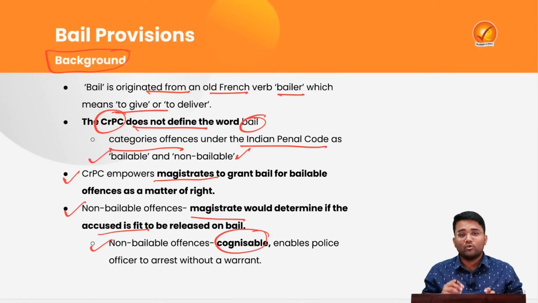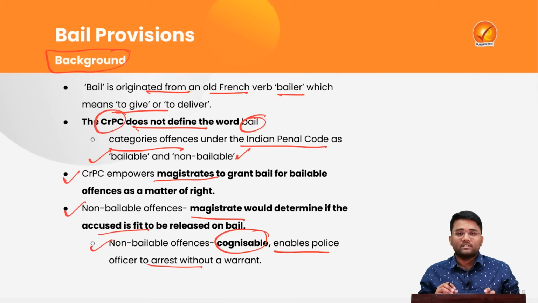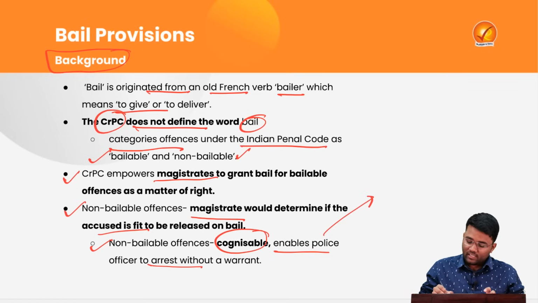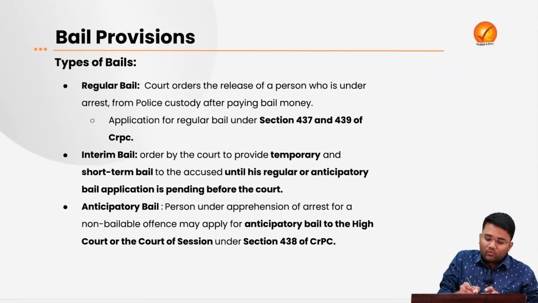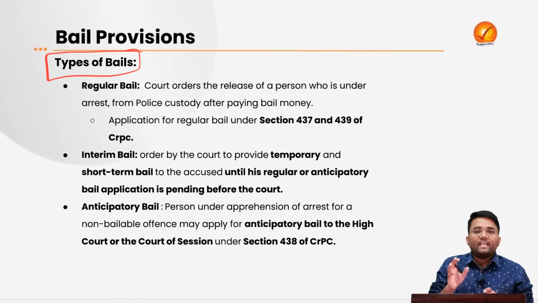What does a cognizable offence mean? It enables the police to arrest that particular person without a warrant. For example, a person has attempted murder, or a person is charged in rape cases. That comes under non-bailable offence as well as cognizable offence, meaning the police can arrest that person without any warrant. So now we will be looking into the different types of bails.